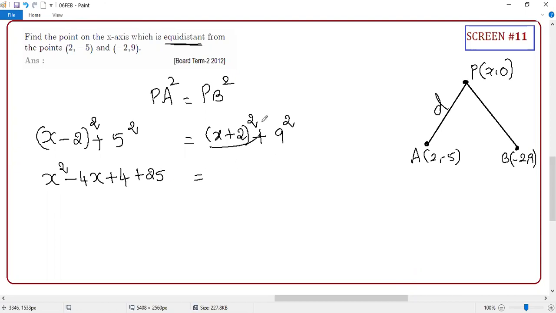Okay. Who is going to answer for this? I think I told someone. Sir, Adit. Yes. Sir, X square plus 4X plus 2 plus 81. You made a mistake, na? Check properly.